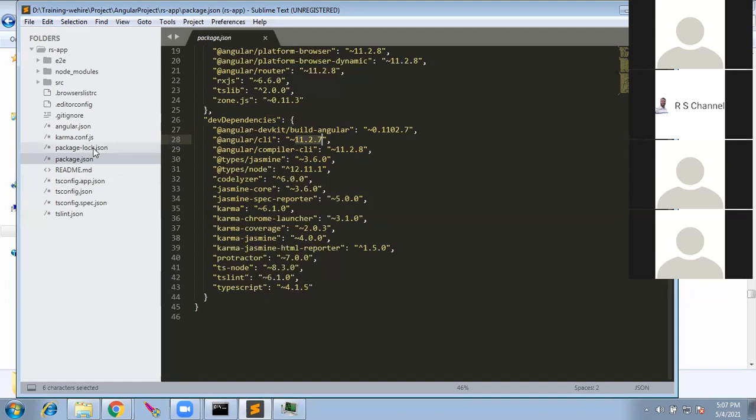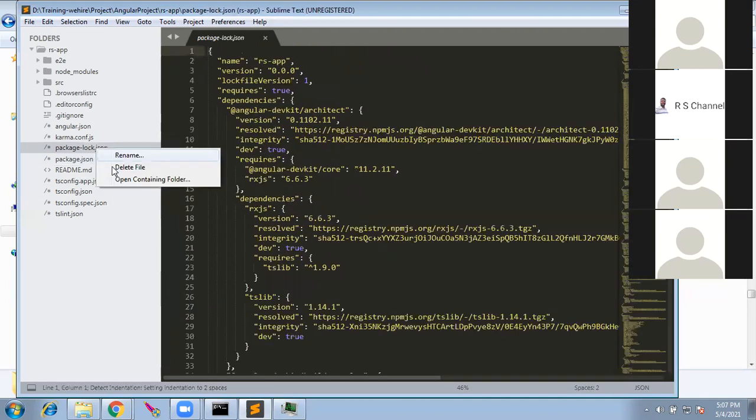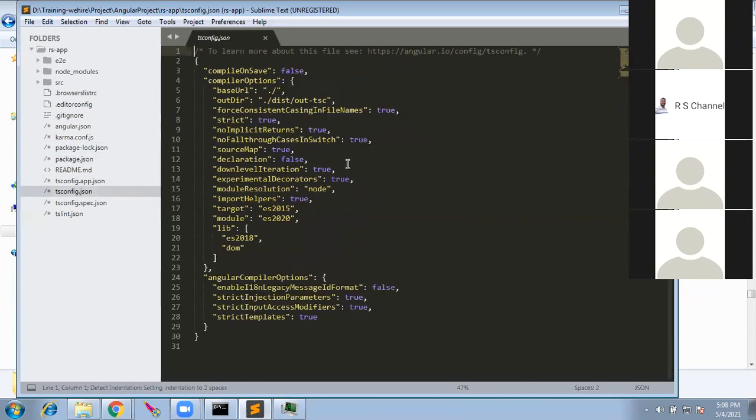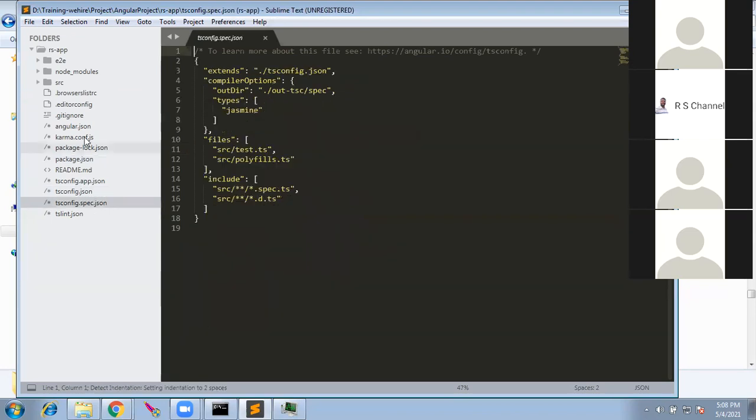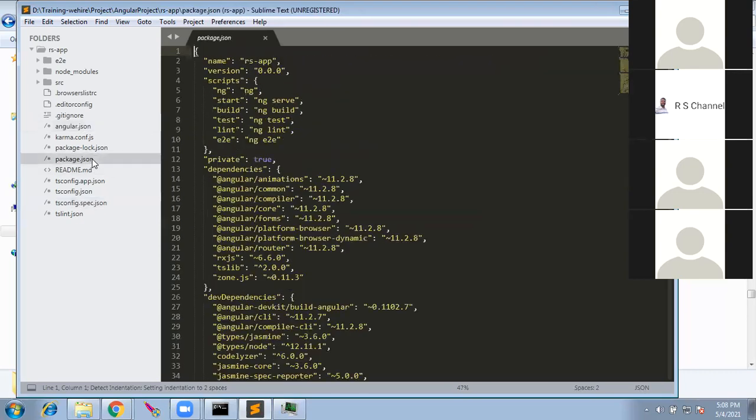Package-lock.json is just a lock file. Temporarily, this will be created, and you can delete this file anytime. Not an issue. README is just a file. I will go through tsconfig later, and spec also, then karma. For now, just angular.json and package.json are the key files. Is that clear?